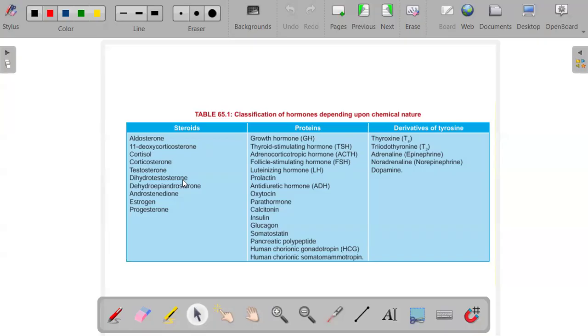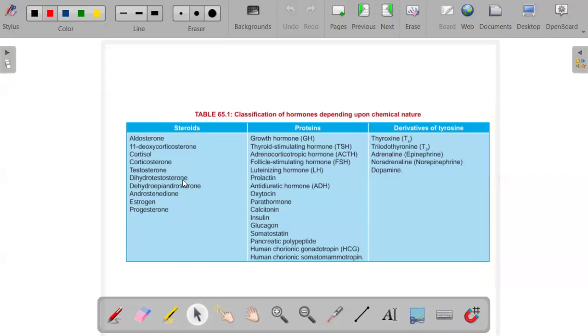Then we have protein hormones. These protein hormones are large or small peptides, and they are secreted by the pituitary gland. You can also find them being secreted by the parathyroid glands, the pancreas, as well as the placenta. So we term these as the P's. Protein hormones are secreted by the P's: the placenta, the pancreas, the parathyroid, the pituitary gland.